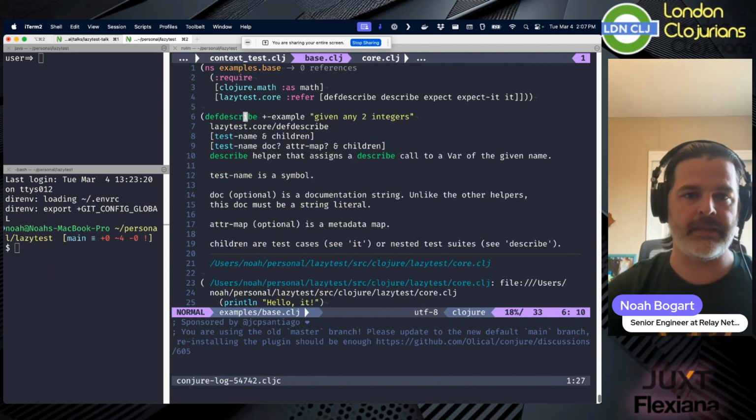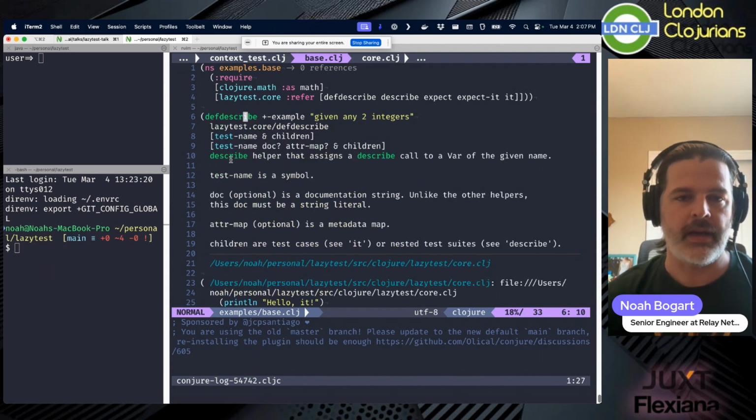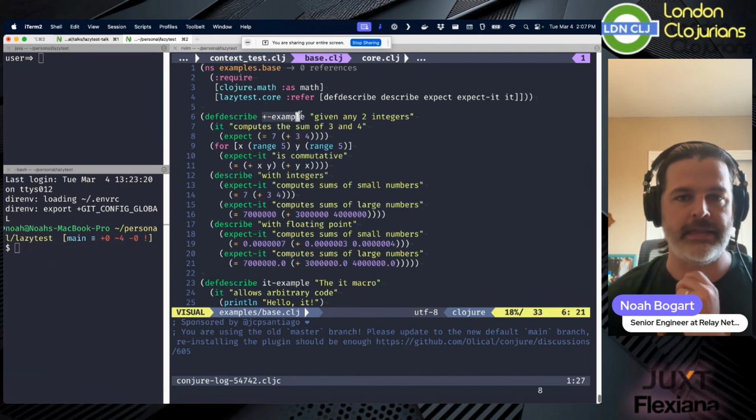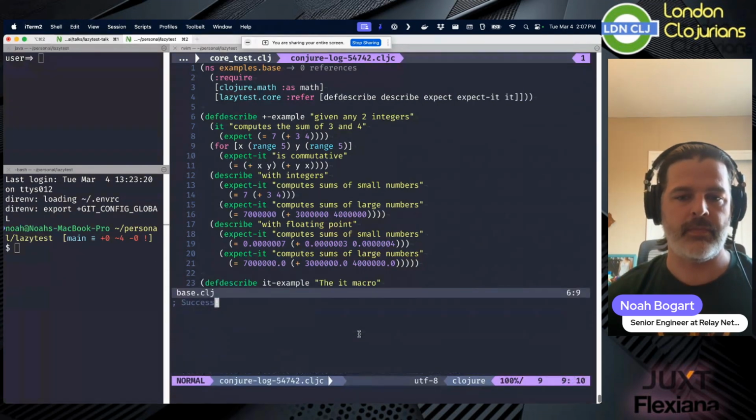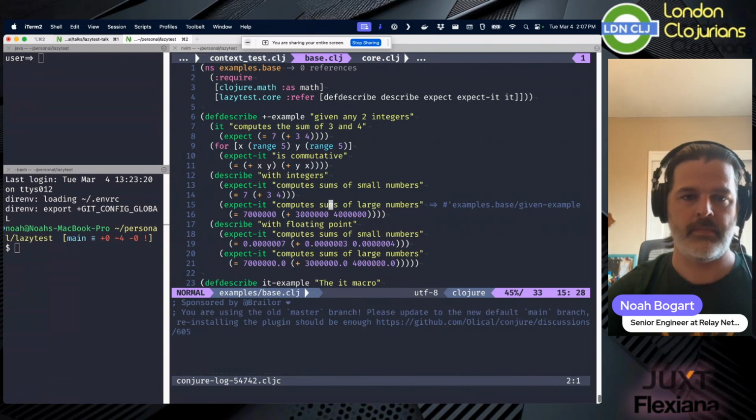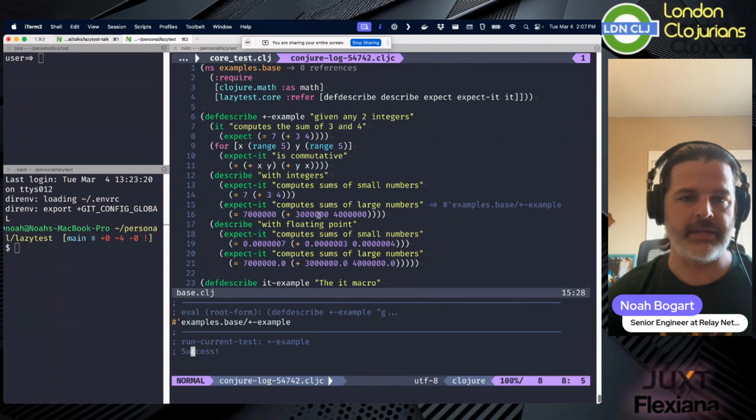A def describe is a describe helper that assigns it to a var of the given name. So this is the plus example test. And so I can run it, and I can say, hey, it's a success.